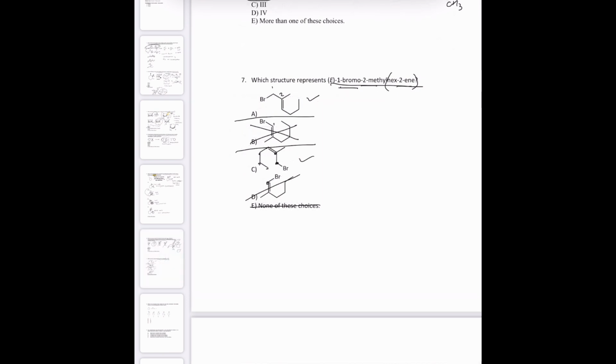we eliminated these because the double bond was in the wrong place. Sorry for the interruption. The dogs came in and I ended up pausing it. But this one and this one and this one definitely are all not good, because they don't have the double bond or the bromo in the right place. I guess none of these choices is still potentially an option. I don't know why I crossed that out.